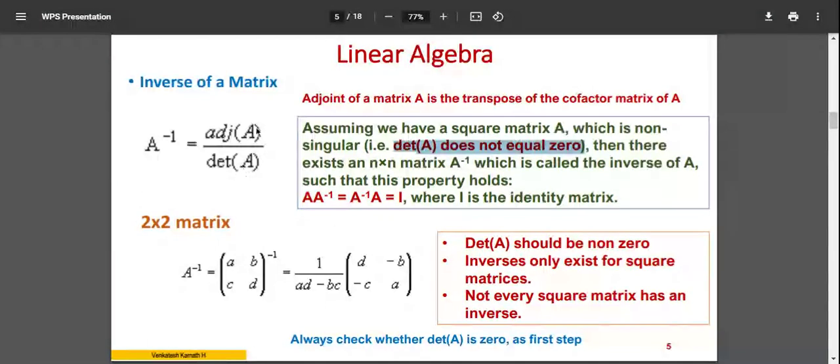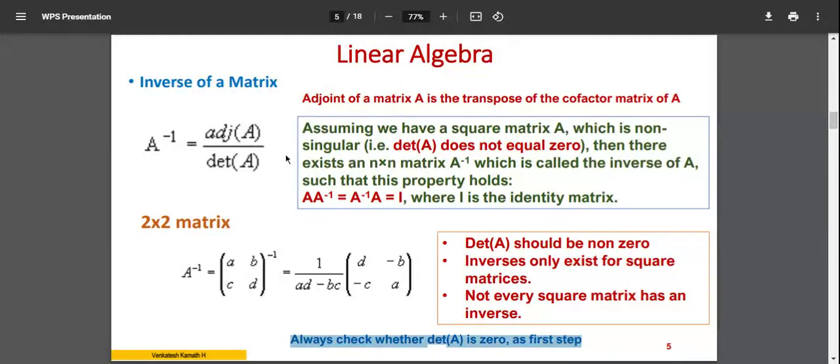So whenever you come across a determinant related problem, anything with adjoint, the first thing you check is this, the last line I have written here. The first step you need to do is calculate the determinant. If the determinant of A is 0, it's a singular matrix, you cannot calculate the inverse. Inverse of A is not available. That also could be one of the solutions there.